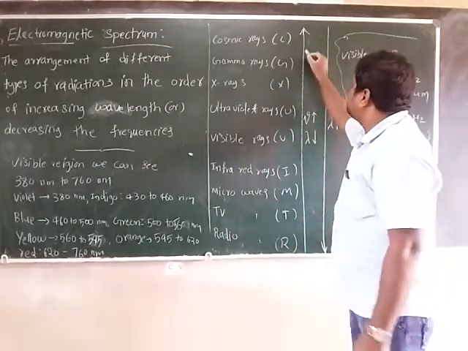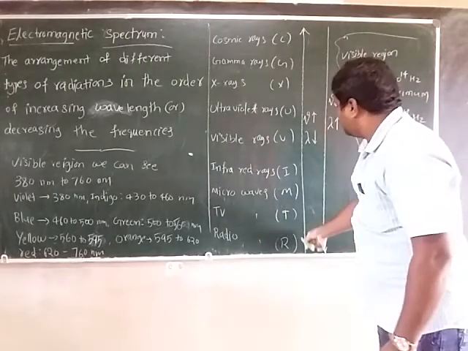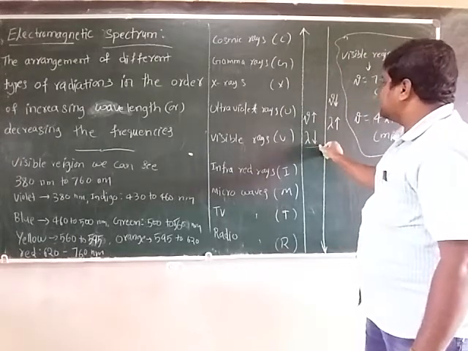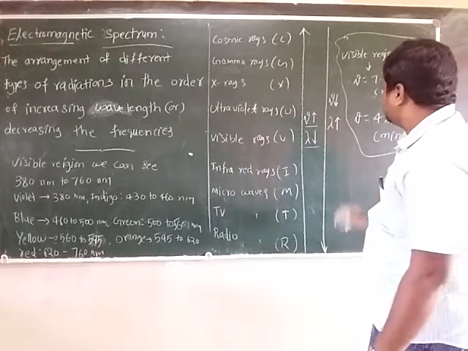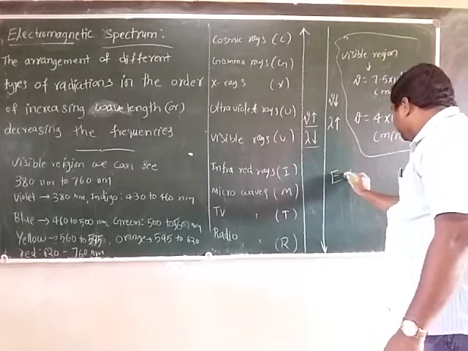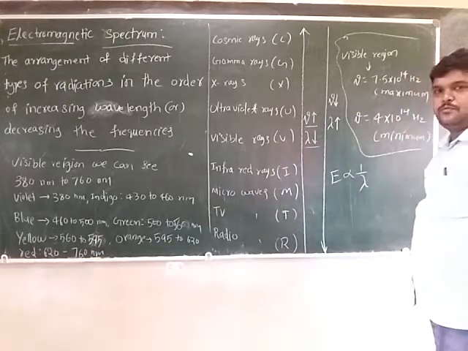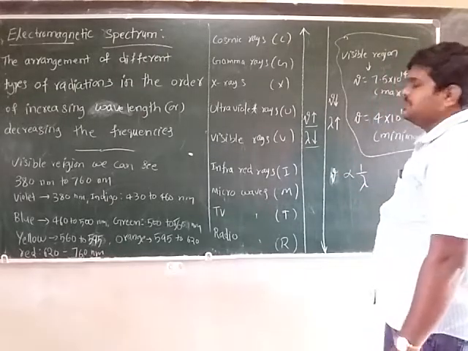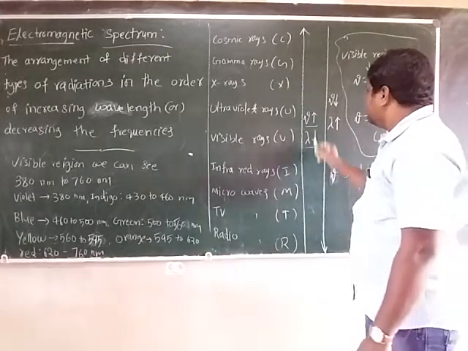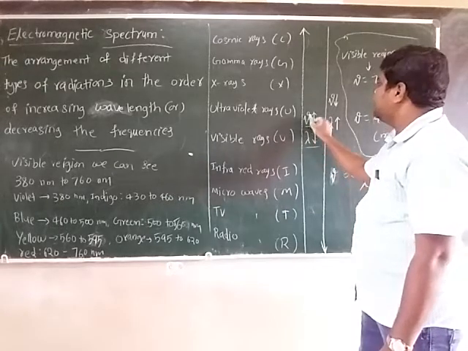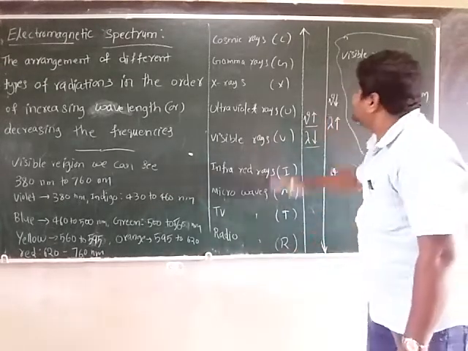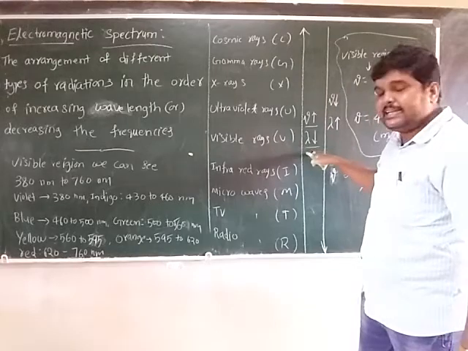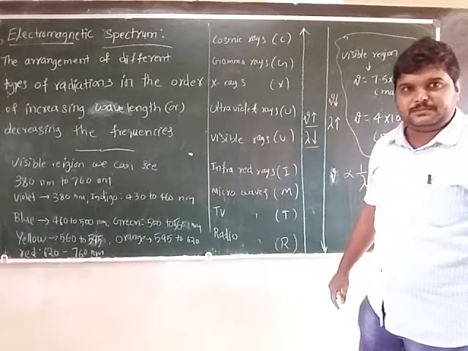If you observe from bottom to top, wavelength decreases and frequency increases.